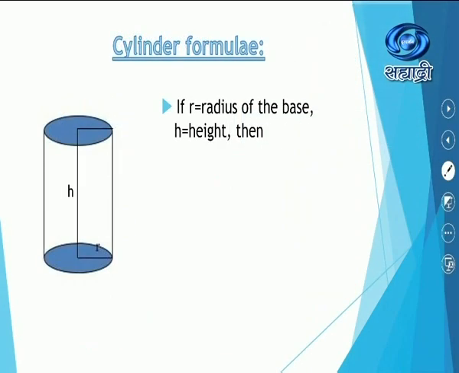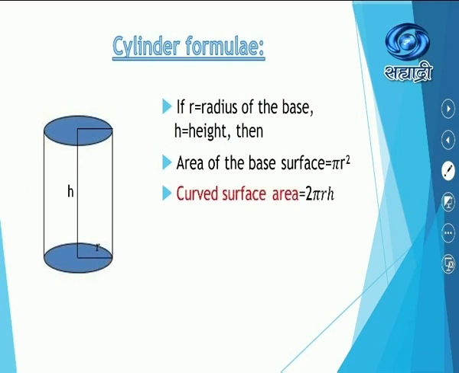Now let's see the formulae in detail. Cylinder formula: if r is the radius of the base and h is the height, then the area of the base surface, which is a circle, is equal to pi r squared. Curved surface area is equal to 2 pi r h, just now we have seen, and total surface area is equal to 2 pi r h plus 2 pi r squared.